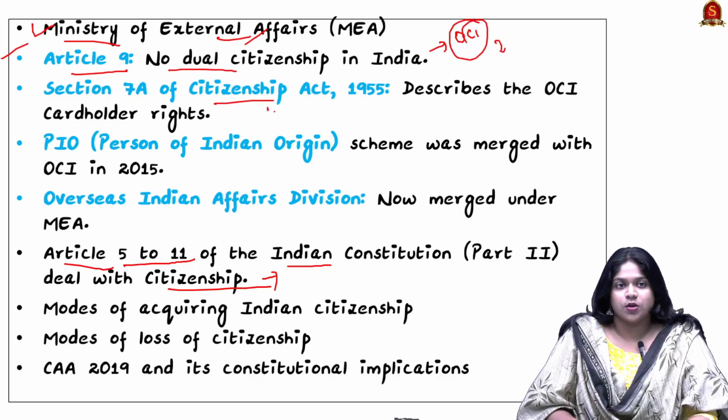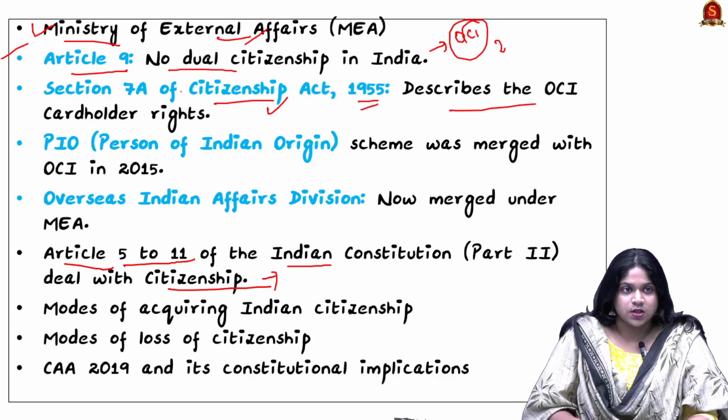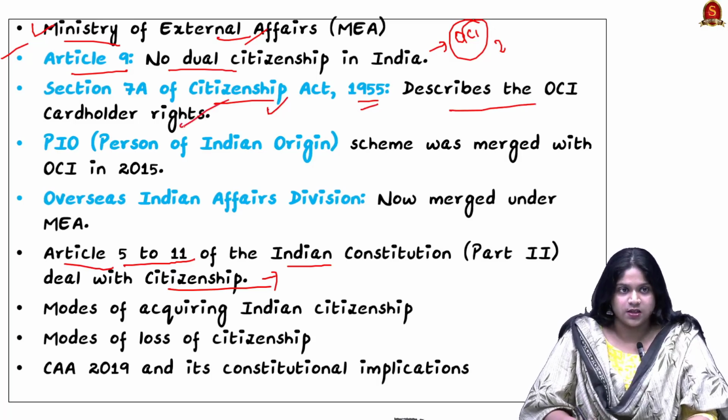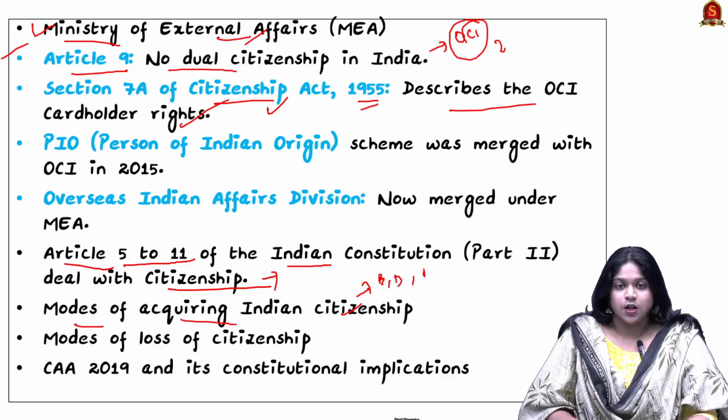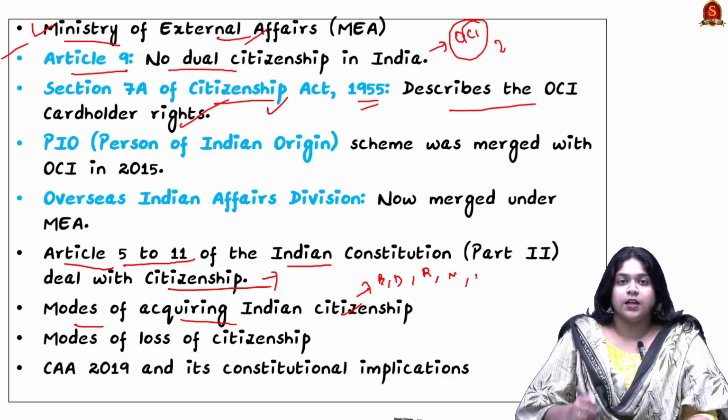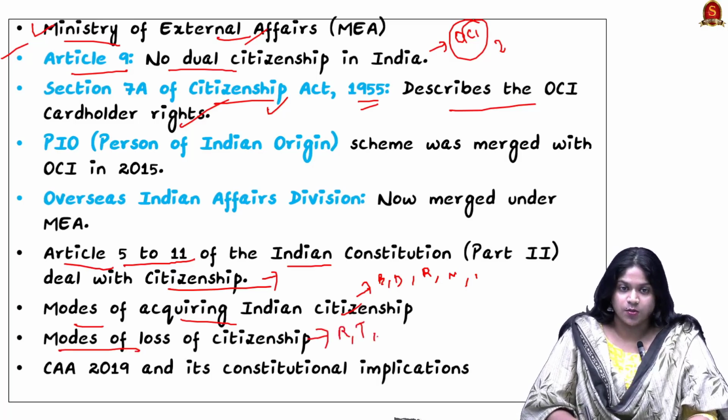And next is the Citizenship Act of 1955, where it describes the OCI card holders' rights, and we should also know the basic modes of acquiring Indian citizenship, that is through 5 modes: through birth, through descent, through registration, through naturalization, and through incorporation of territory. We should also know the modes of loss of citizenship in India, that is through renunciation, termination and deprivation.